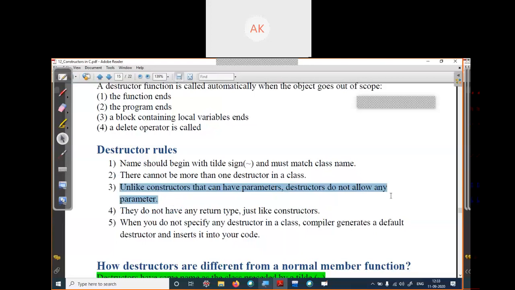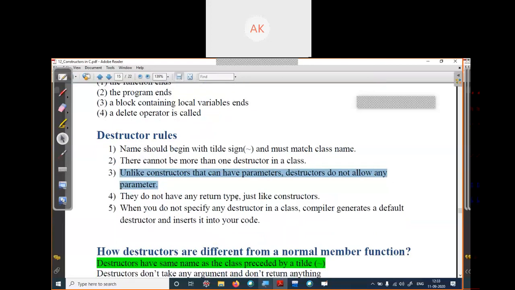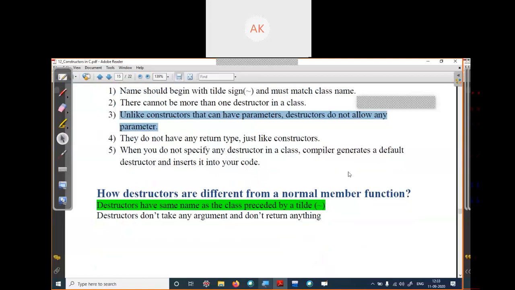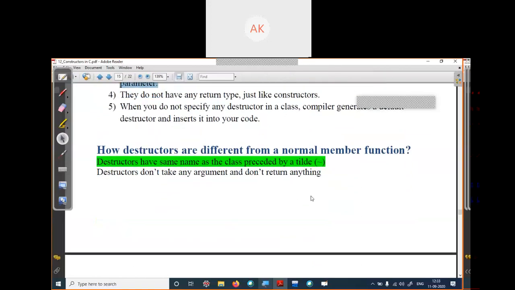When we create constructors, there are different kinds; a parameterized constructor will take some inputs, but a destructor does not take any inputs. Destructor does not have any return type, meaning it does not return anything. When you do not create any destructor, your compiler will create a default destructor.